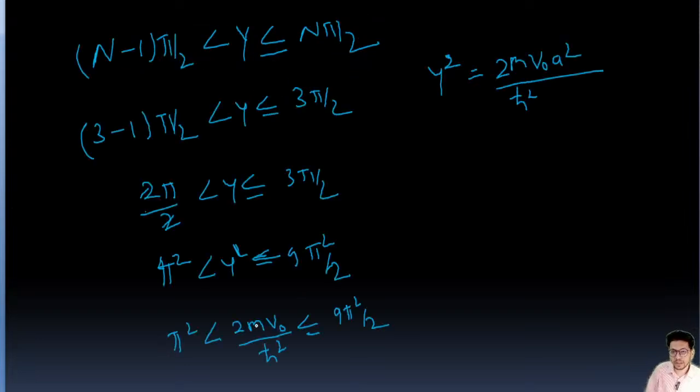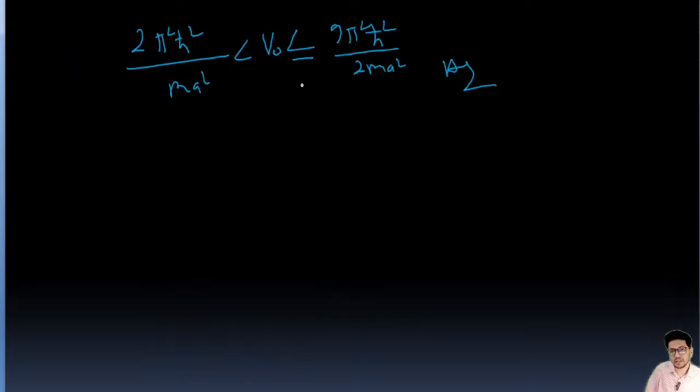Here what we have done is take this value on the left hand side and the right hand side, cross multiplied, so only V is remaining. So V naught value is between these values, and this is the answer, guys. A very good question. This question was asked in the physical science exam, in different exams of physical sciences.